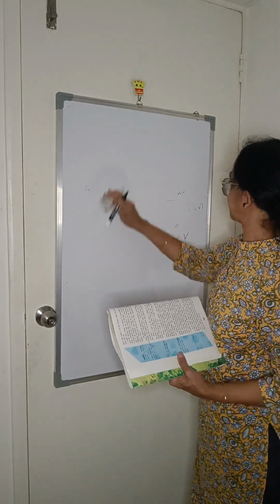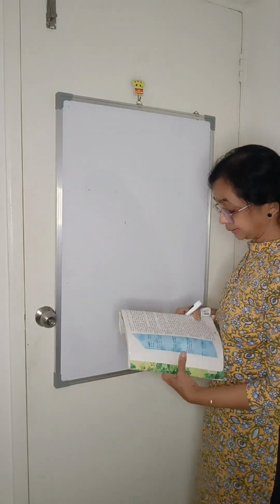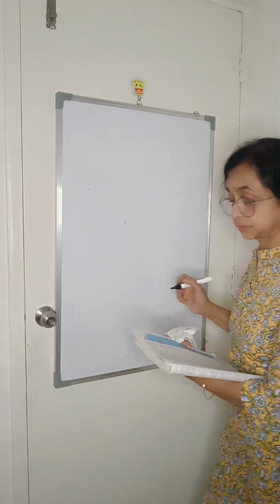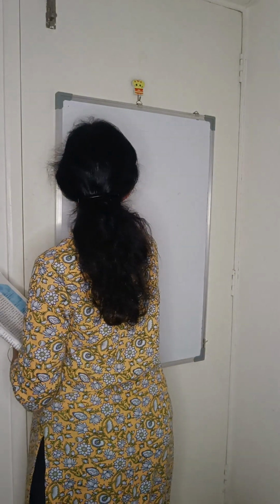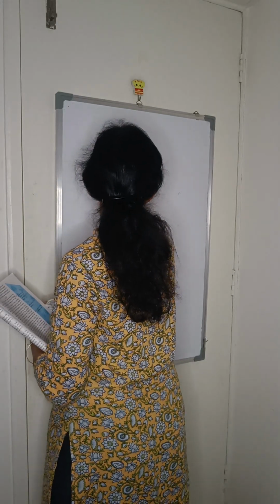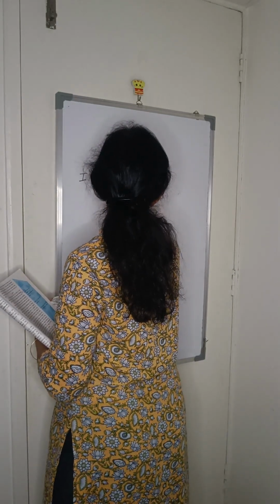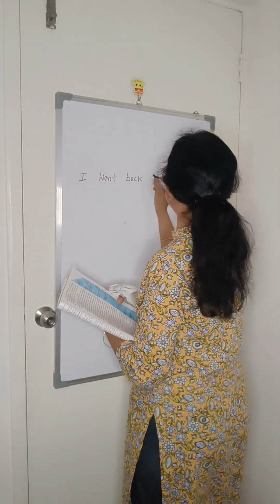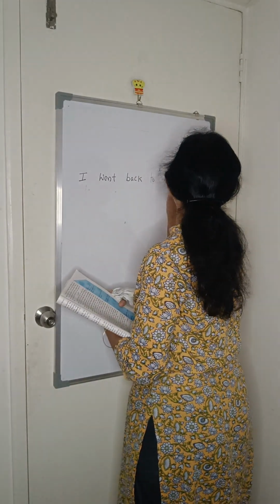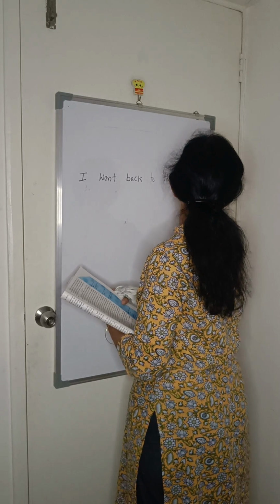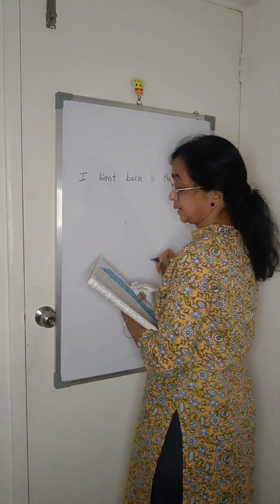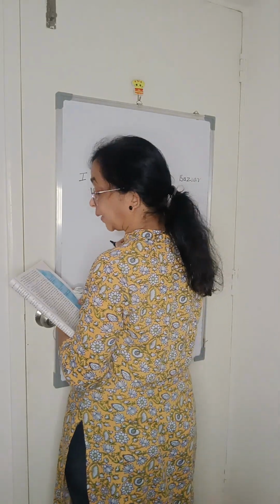We'll go to the next sentence. I went back to the bazaar and sat down.